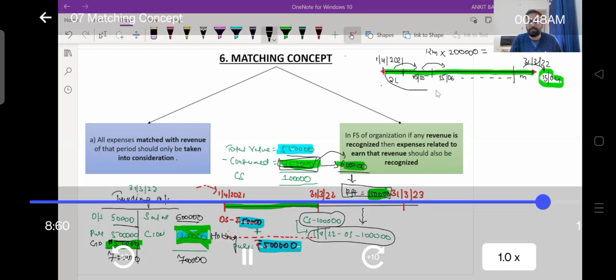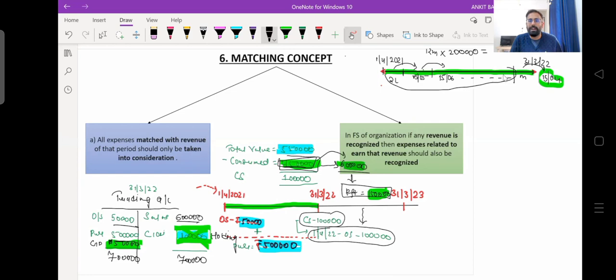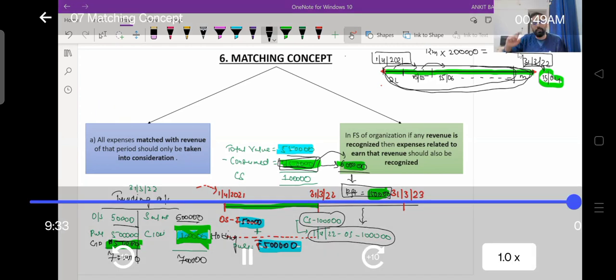Because if I provided services for this whole year, Tata has generated revenue from my services, right? I have worked here from 1st April 2021 to 31st March 2022, right? So the whole year's expenses will be recorded in the same year, right? So this is the matching concept. The matching concept says if you are generating any sales during the year, and for those sales you have incurred any expense, only those expenses you have to recognize in your profit and loss account. The remaining you will carry forward to the next year, right? So this is what the matching concept is.